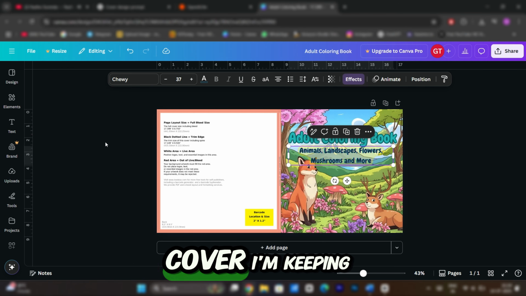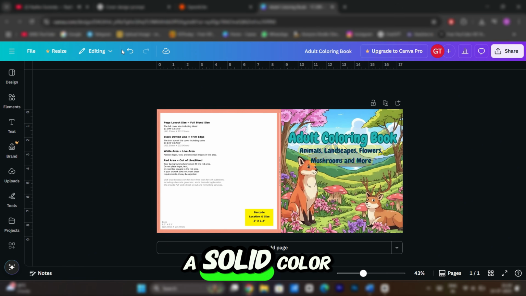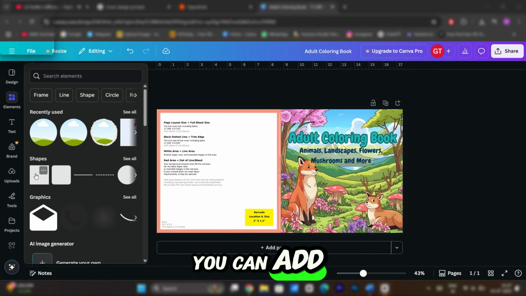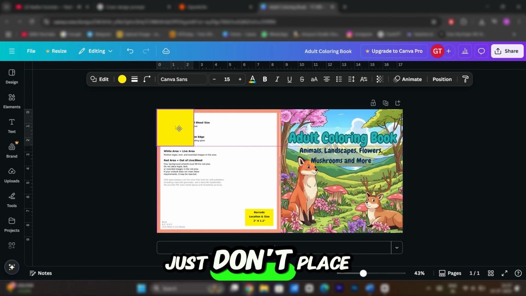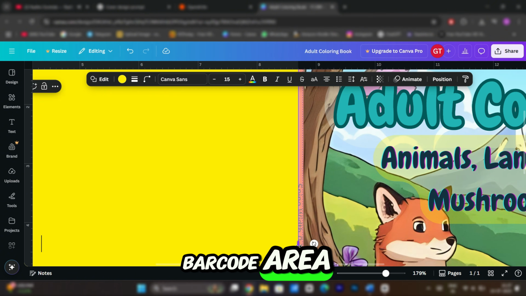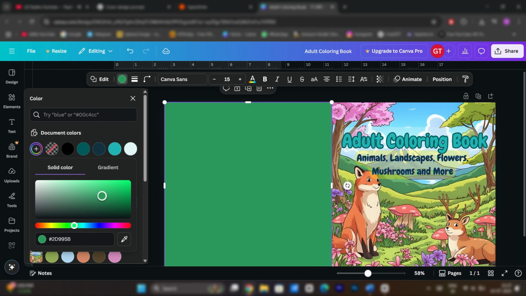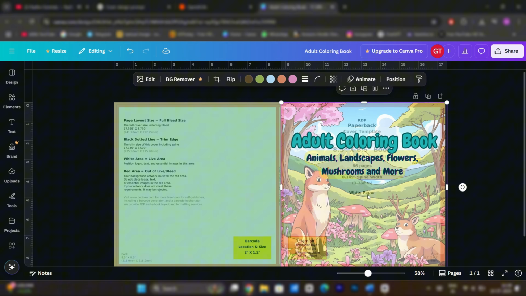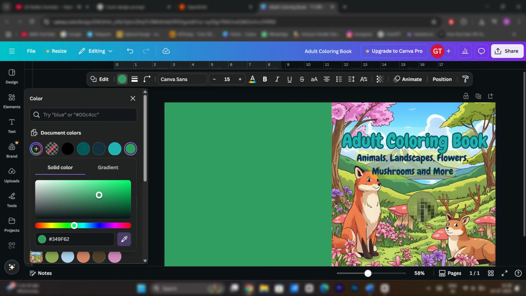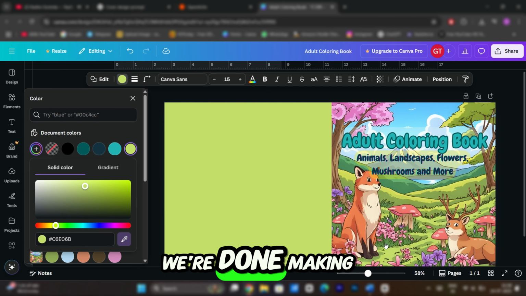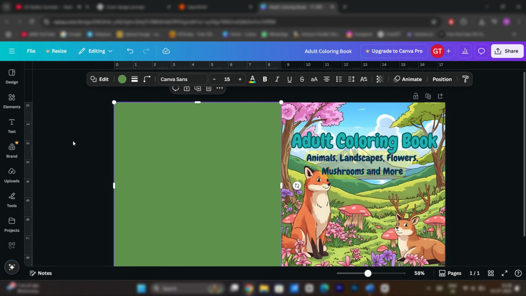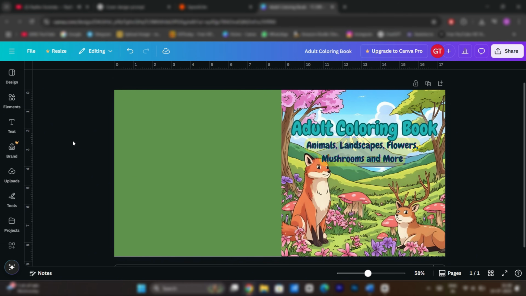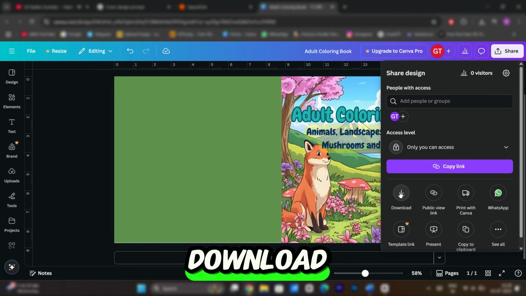For the back cover, I'm keeping it simple. I'll just put a solid color background. You can add more elements if you want. Just don't place anything over the barcode area. And that's it. We're done making the cover. Now, simply hit download.